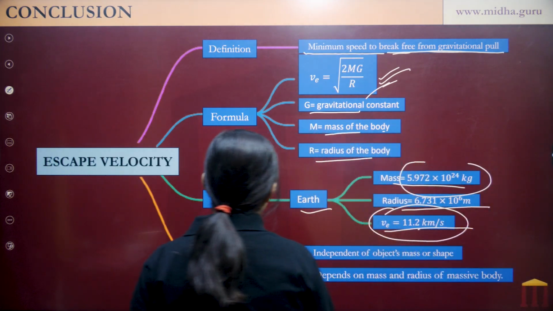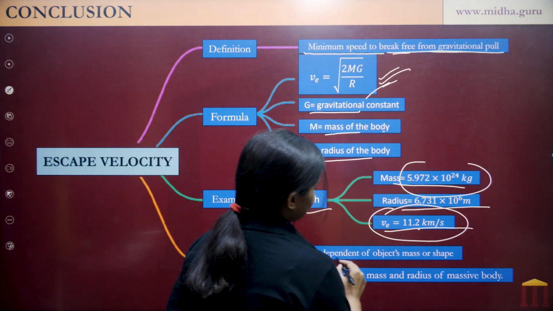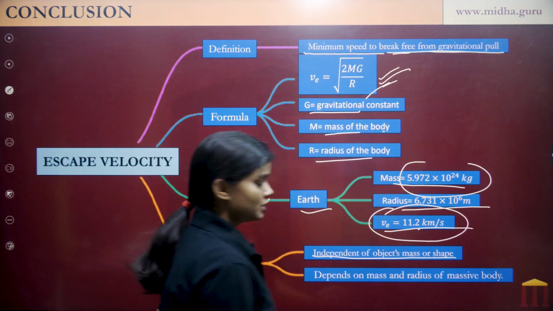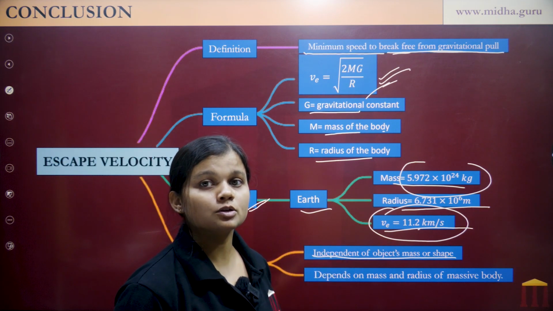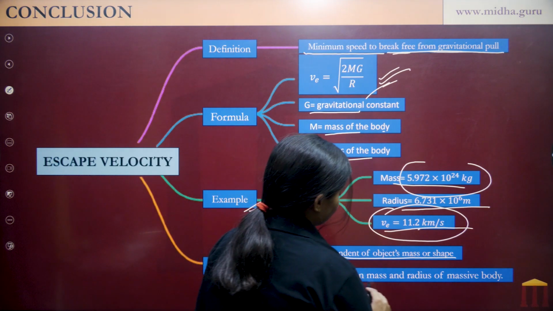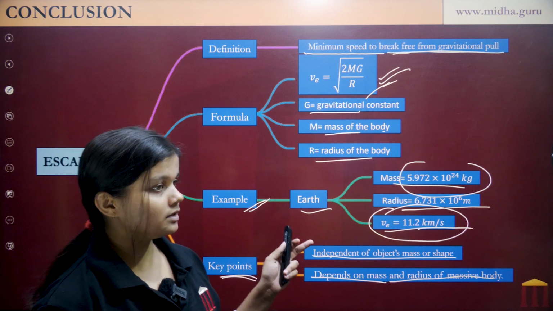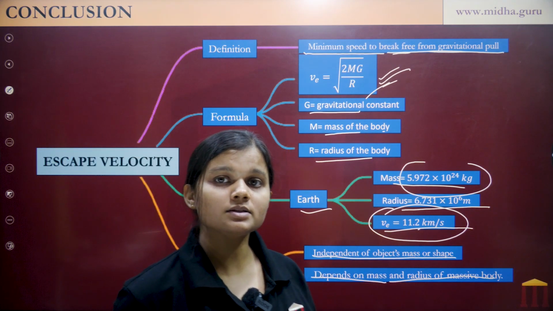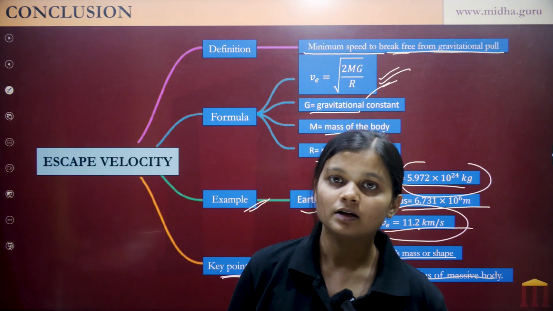And what are the key points that we have to remember? The key point is that it is independent of the object's mass or shape. Escape velocity does not depend on the object's mass or the object's shape. And second, it depends on the mass and radius of the massive body, that is Earth here, so it depends on Earth's mass and Earth's radius. Clear? So I hope everything is clear to you.